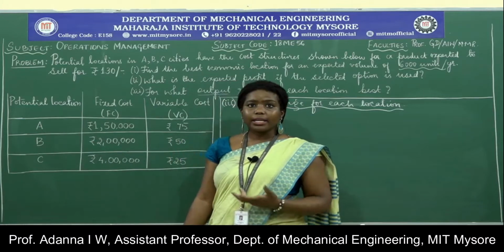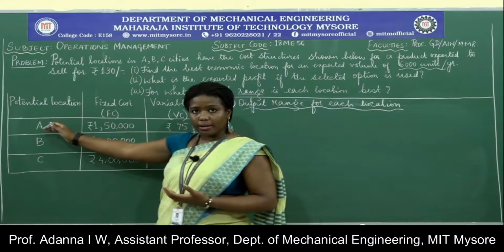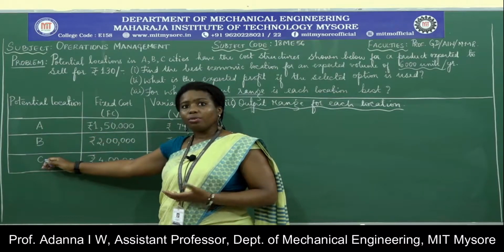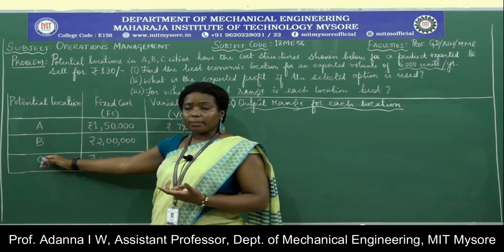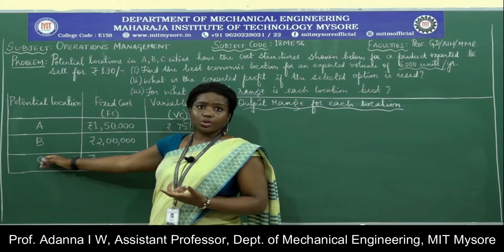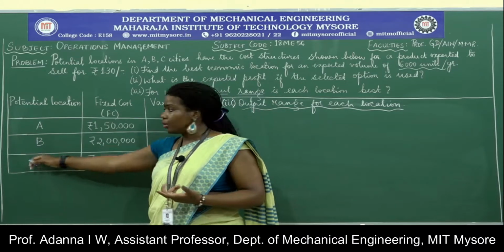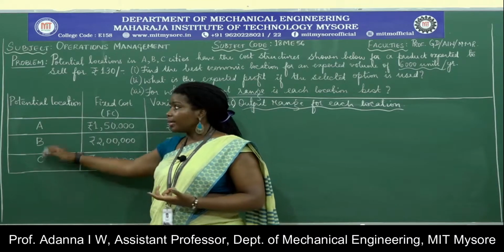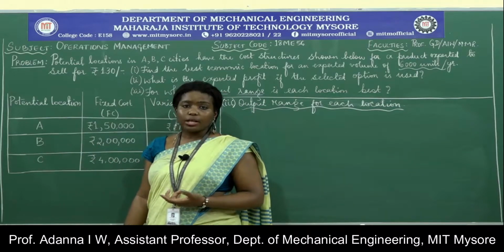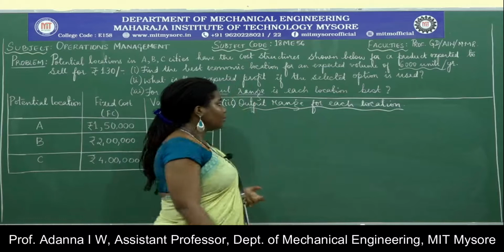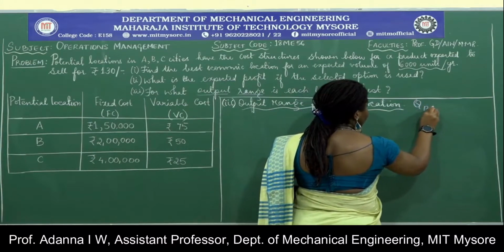So for that, we need to find out for what range of output is each location suited. If I choose location C, what is the range of the output that I can have? Maybe I will have 3,000 units or I can have 5,000 units, we do not know. But for what range should I choose this location? For what range should I choose the second location? So this is found out by what we call as QBEP.